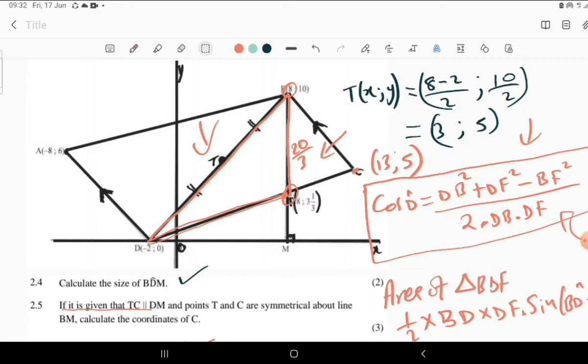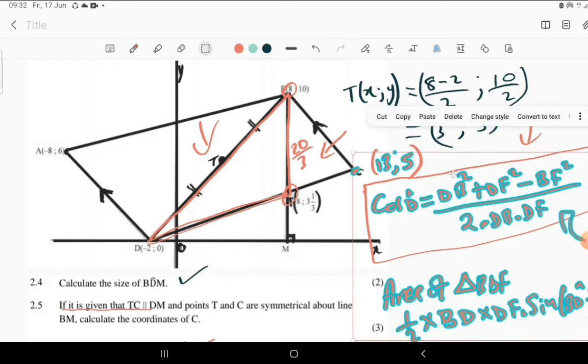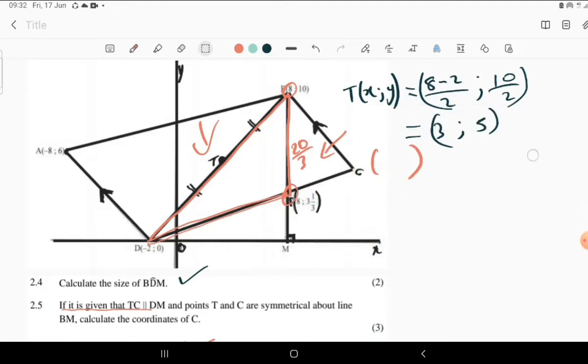Then let's look at another way of finding this area. If we have one, what can we do there? This is the triangle that we are focusing on.